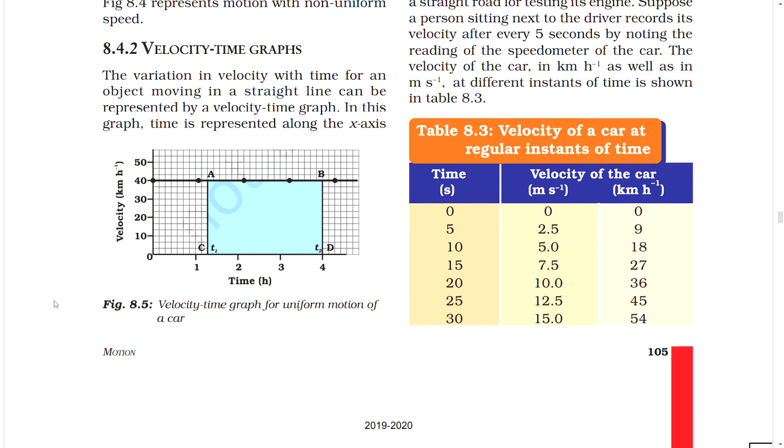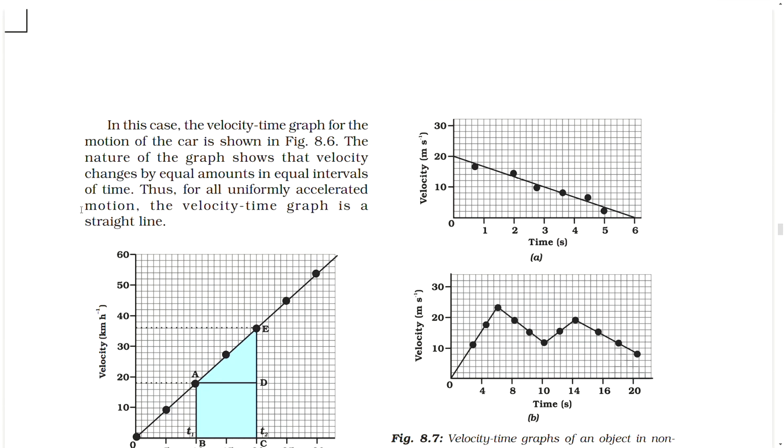Table: velocity of a car at regular instants of time. Time in seconds, velocity of the car in meters per second and kilometers per hour: 0, 0, 0; 5, 2.5, 9; 10, 5.0, 18; 15, 7.5, 27; 20, 10.0, 36; 25, 12.5, 45; 30, 15.0, 54. In this case, the velocity-time graph for the motion of the car is shown in the figure.